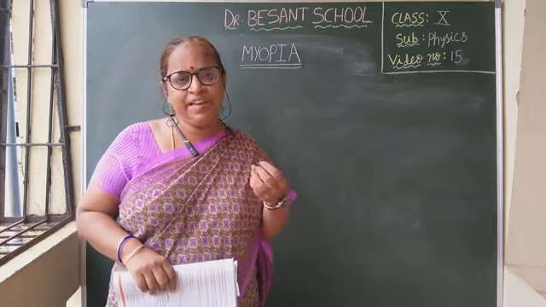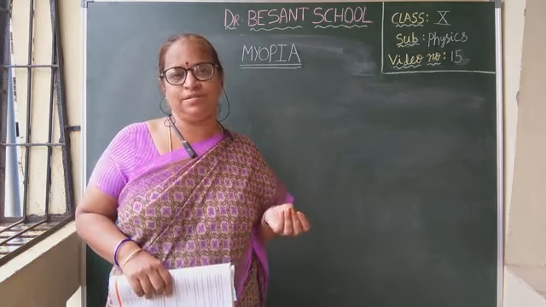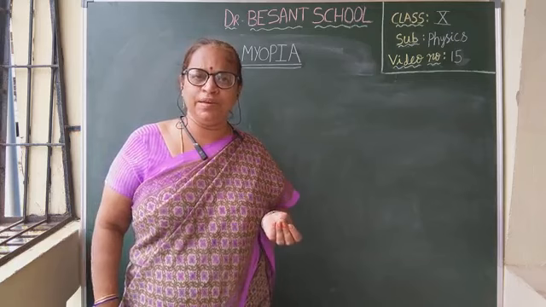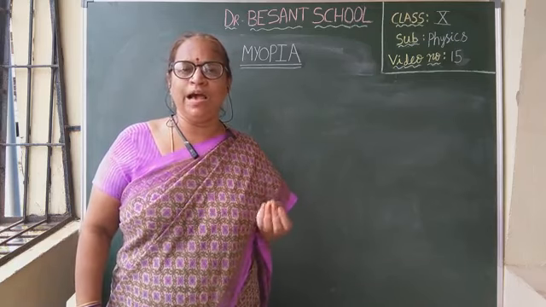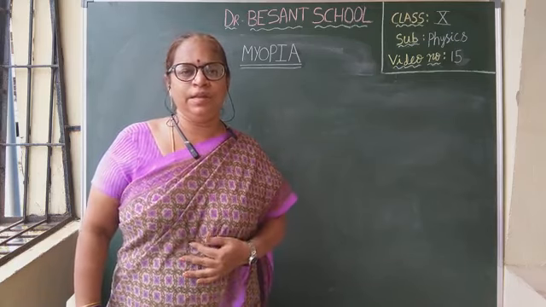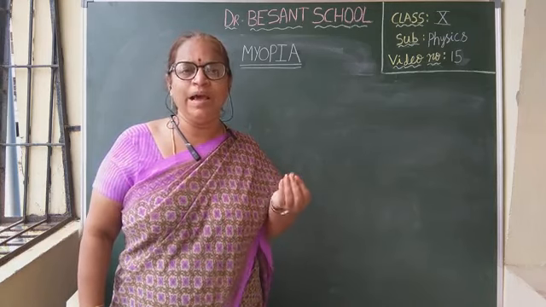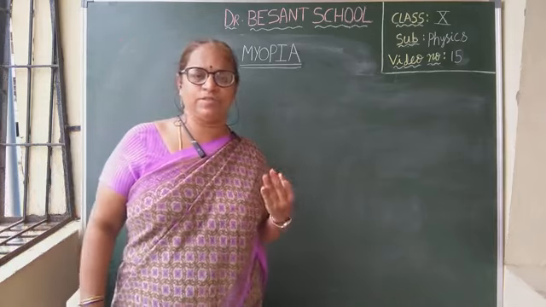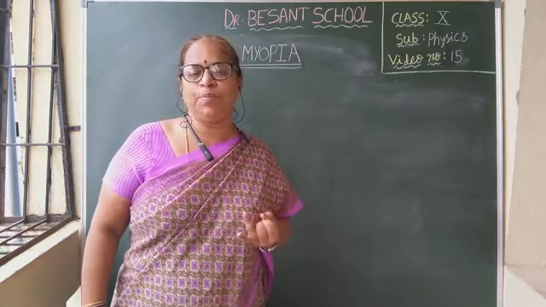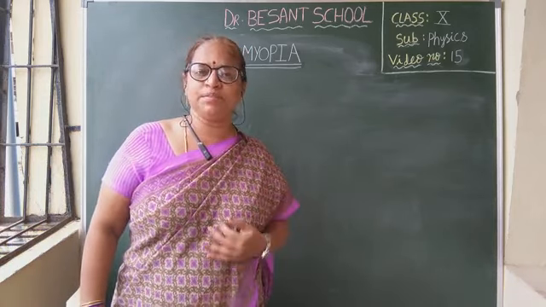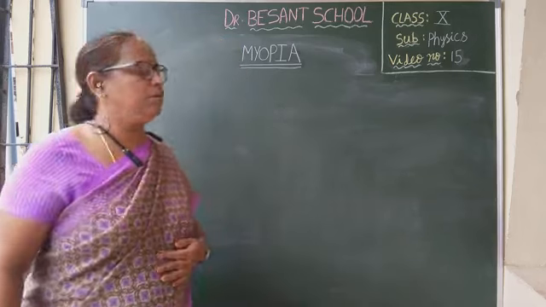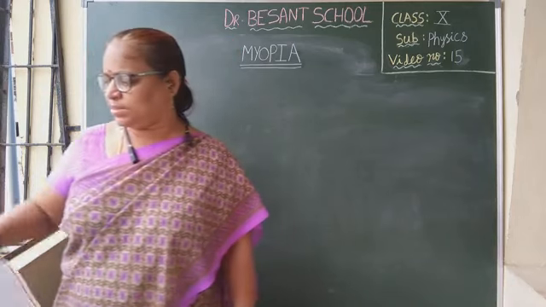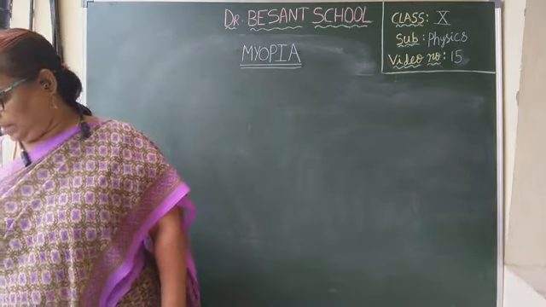And if that ability is not there for that eye lens because of weakened ciliary muscles, then what will happen? Then the person will get some common eye defects. And how many common eye defects I told? 3 eye defects. What are they? Myopia, hypermetropia and presbyopia. And we are going to learn about the first eye defect, that is myopia. What is this myopia? Let us see.